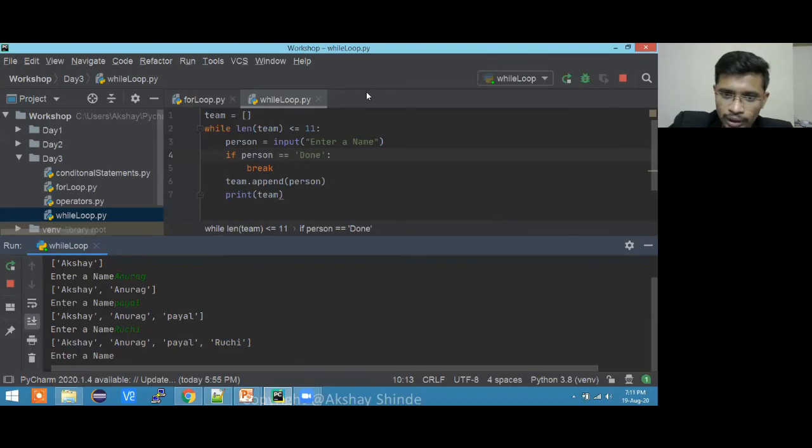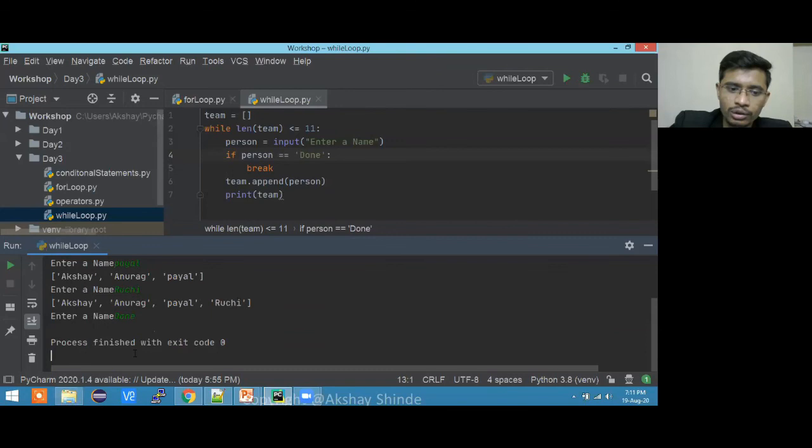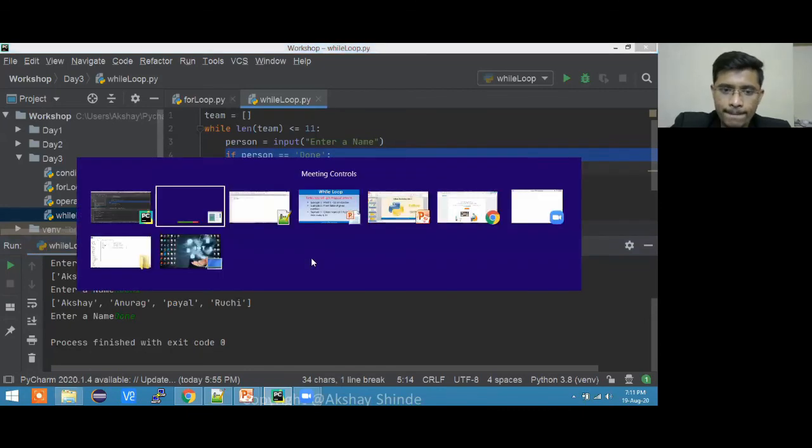Now this loop will continue. It will ask me for a name until I reach 11 people. Right now I don't want that, so I'm just typing done over here. It will go in that loop and see, it has come out. Finished with exit code. Yesterday itself I told you, right? Finished with exit code means it has come out because this particular logic executed and it has broken the loop. Clear?